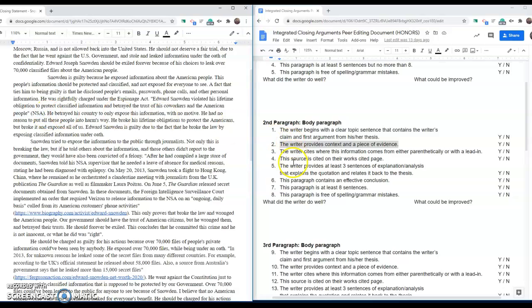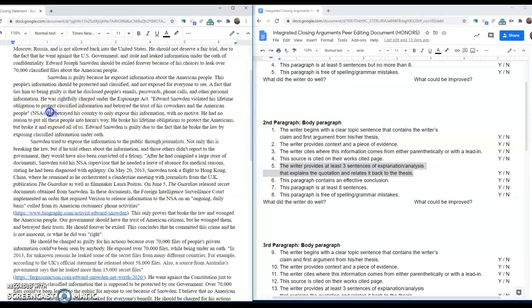All right, the next thing that we're looking for is 3 sentences of explanation and analysis that relates back to our thesis. So I would expect some sort of explanation of this quote, and then I would expect a couple of sentences about why this means that he is guilty and/or doesn't deserve a fair trial. Okay, so let's take a look.